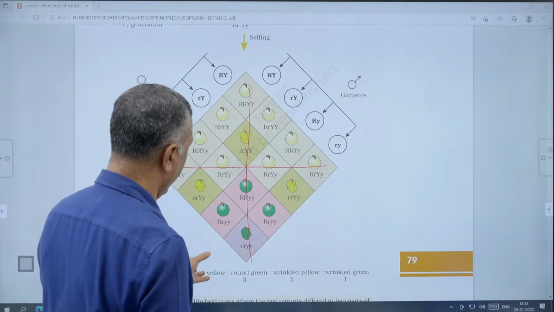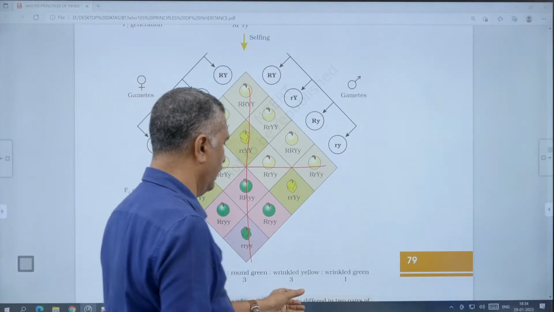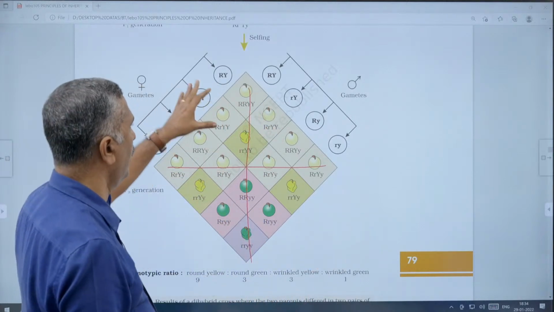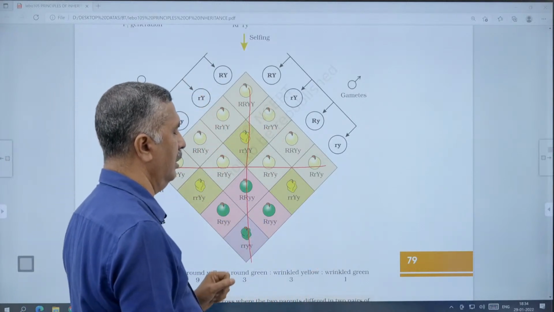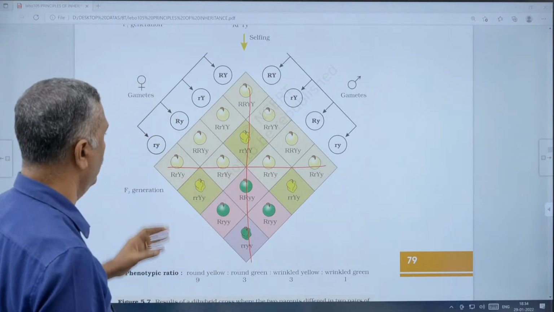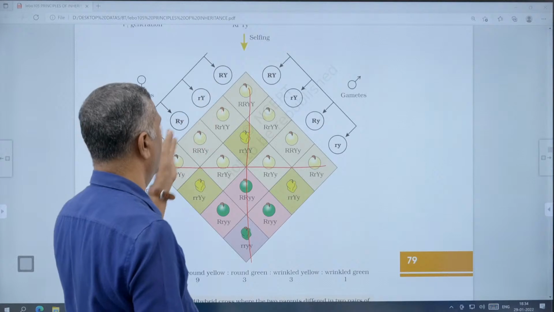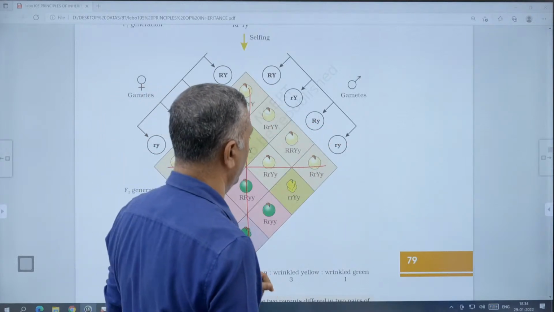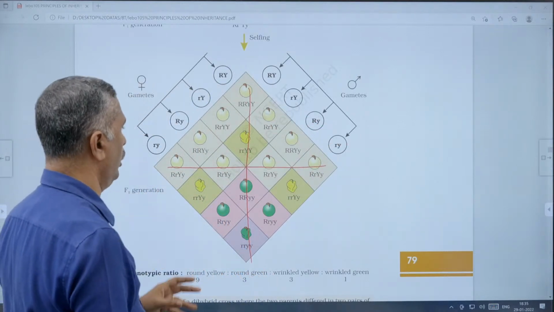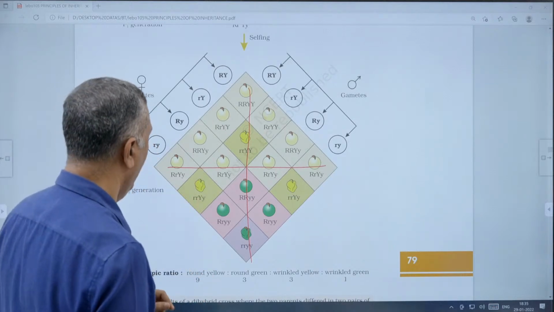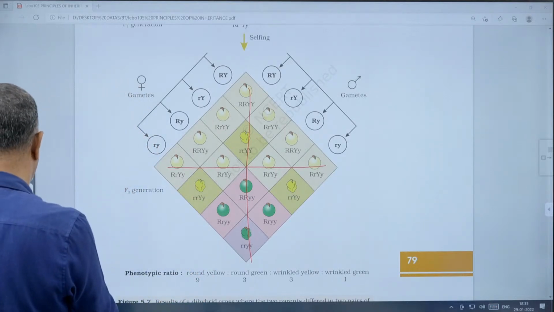That is based on 9 round yellow, 3 round green, 3 wrinkled yellow, and 1 wrinkled green. But these things will be very important in the case of this dihybrid cross. All these things we have identified: how many types of gamete formation take place during this dihybrid, how many genotypes are produced, how many phenotypes are produced. All these things are very important. Well, up to this part, this is our today's portion.